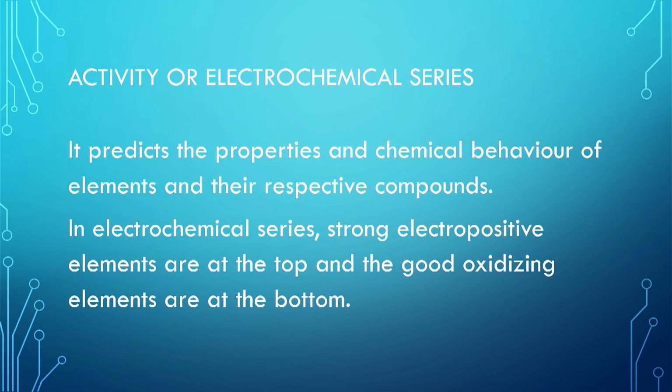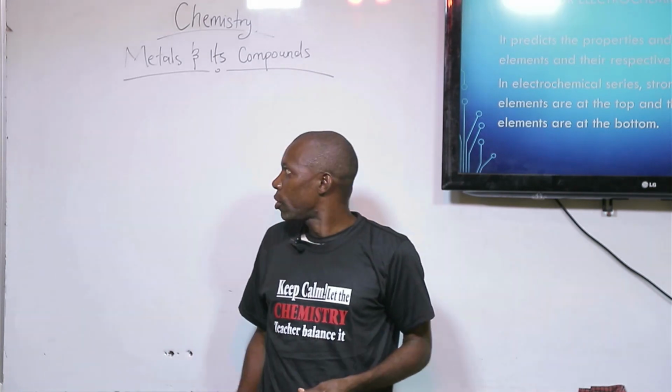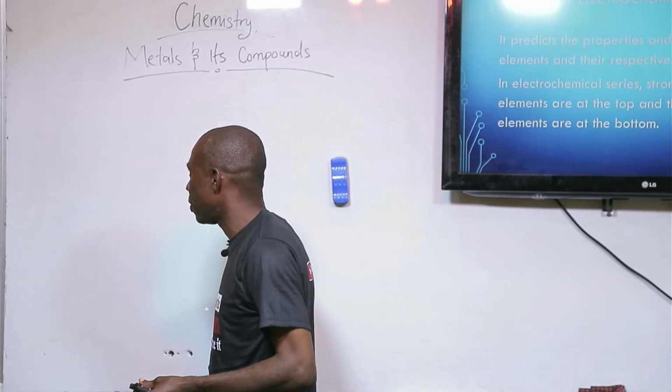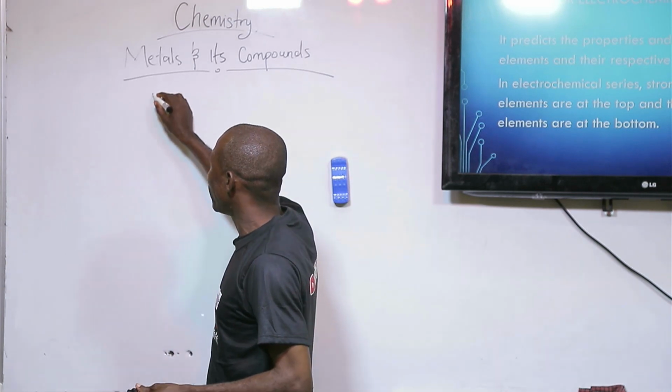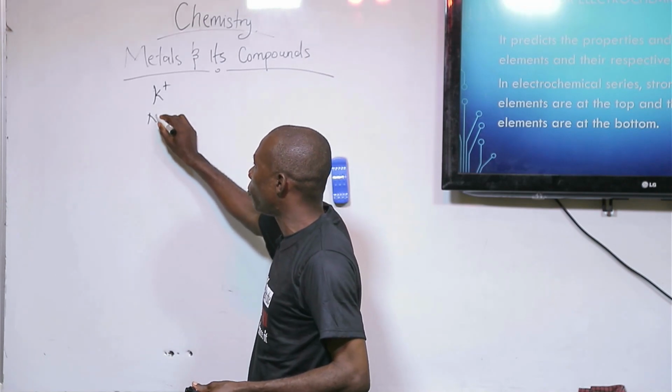In the activity series or electrochemical series, strong electropositive elements, that is metals, are at the top of the series, while the good oxidizing agents, the non-metals, are at the bottom. Okay, so when you look at the activity series, you have potassium on top, below it you have what?